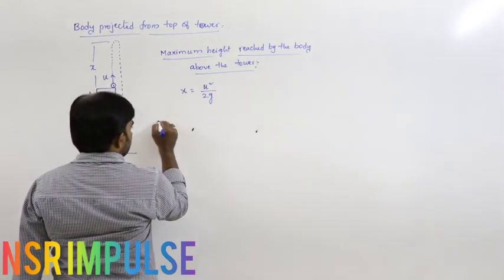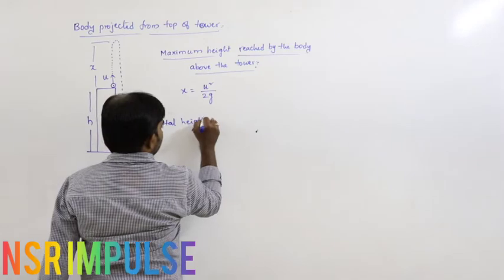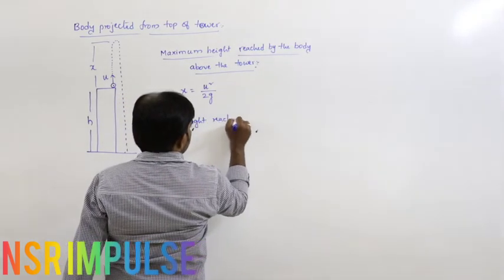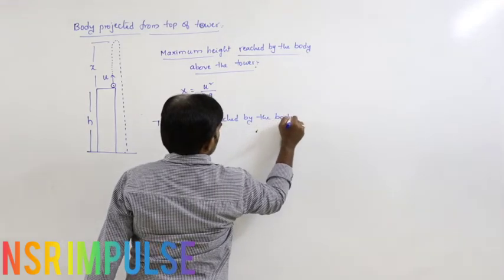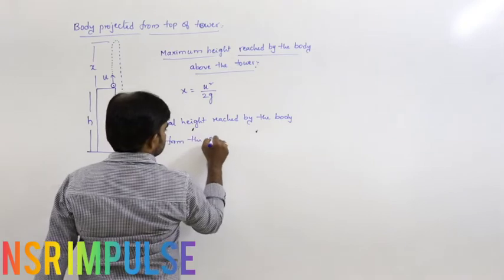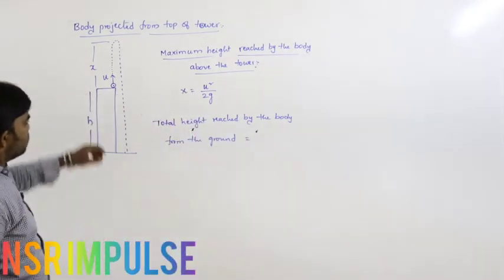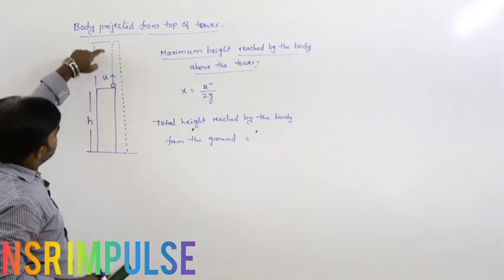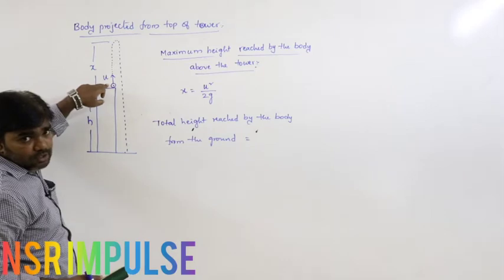Now, total height reached by the body from the ground. So x is the height reached by the body above the tower, because we are projecting the body from the top of the tower.